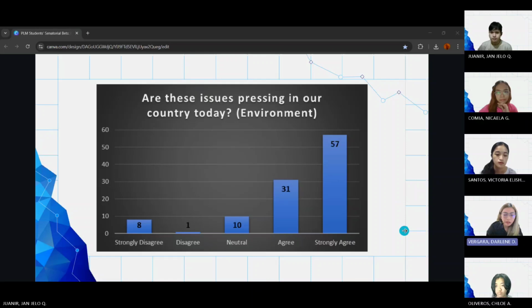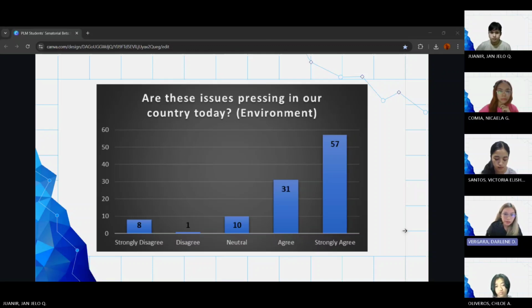So for the chart of the environment, we also use bar graph. In this, we can observe that 57 participants strongly agree that environment is one of the pressing issues here in our country today. Next, 31 participants agree.